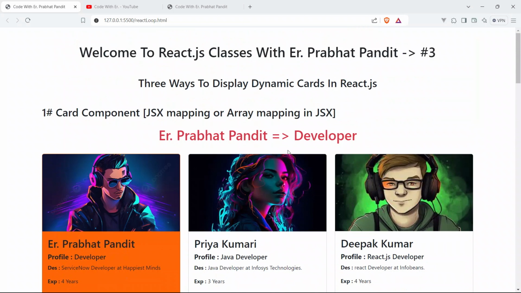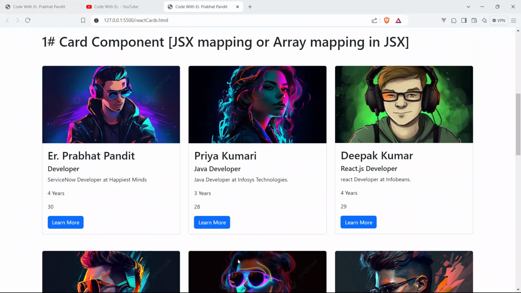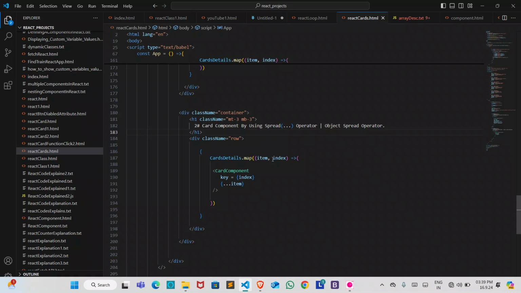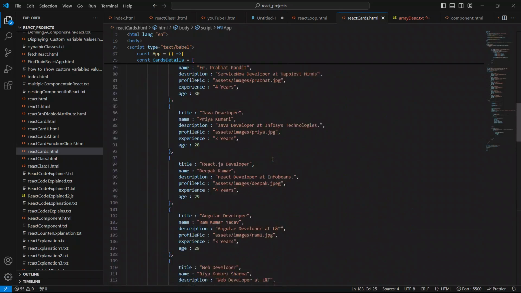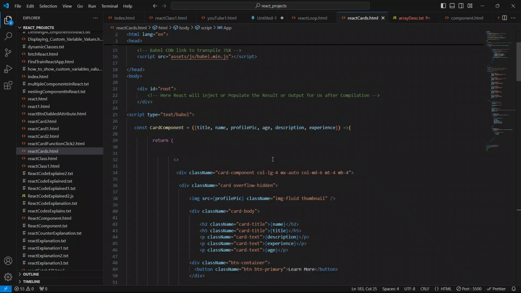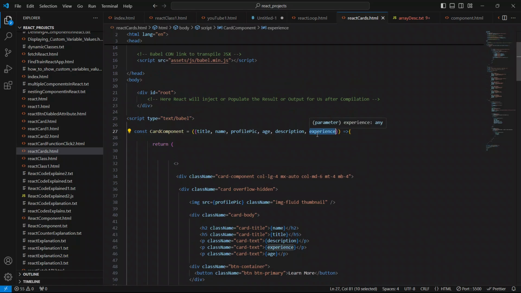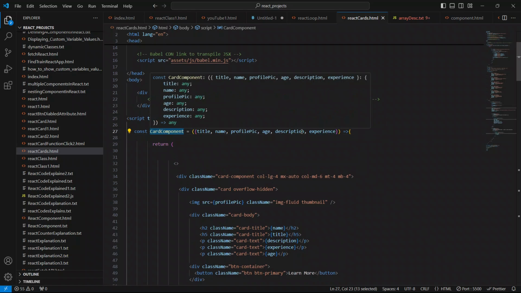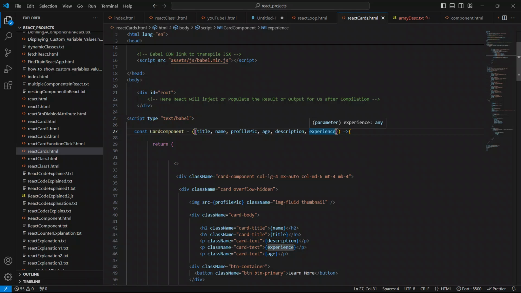Okay, so I'm not going to explain it now. Just come up here, and we have to make it interactive also. So guys, now I explained to you, like I told you, we are going to pass some extra props to this card component.